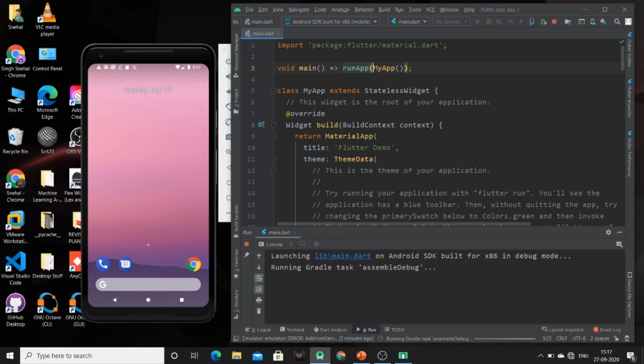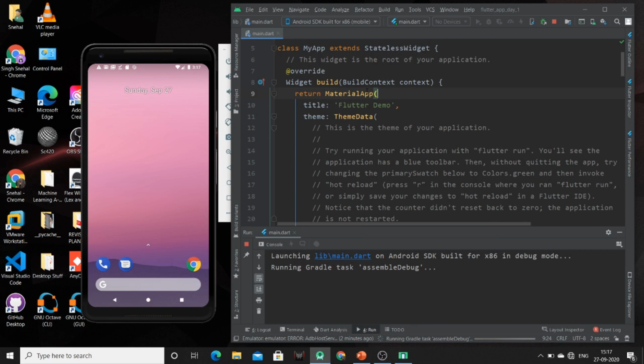Inside that I have mentioned one class, that is my app. Now this my app is extending stateless widget. Why? Because we are not going to change the state of the page. That's why we are using stateless widget. Now after that, we are having build function. So this build function is responsible for building the page layout inside our app.